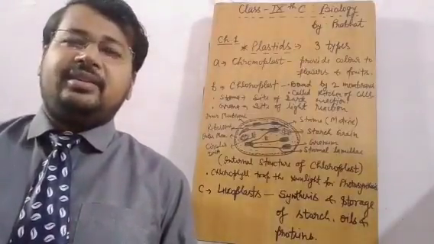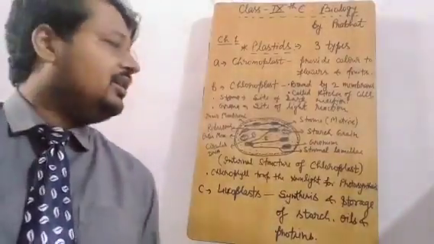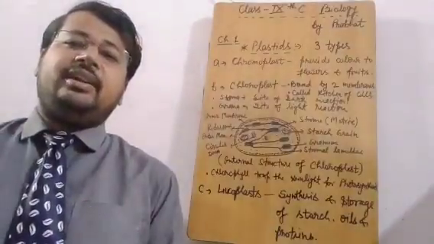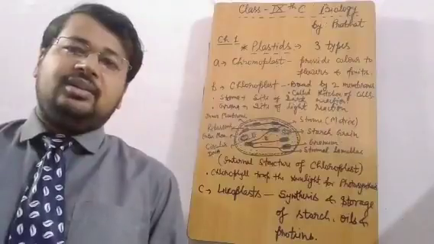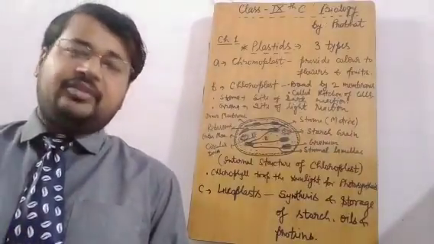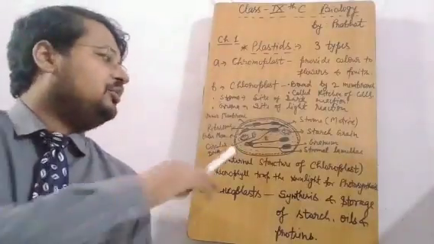If you are provided with all types of facilities, then you don't need anybody's assistance. So plastids are self-reliant. They don't need any help or support, because DNA, RNA, protein, all things are found inside the chloroplast. That's why protein synthesis also takes place inside the chloroplast, because ribosomes are present.